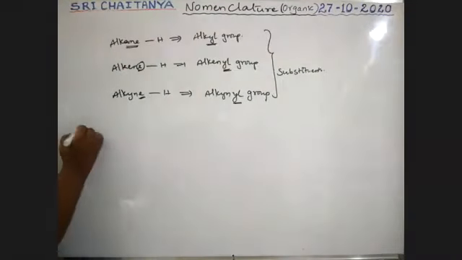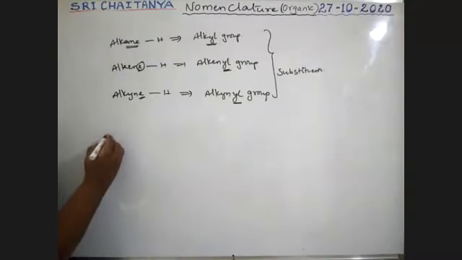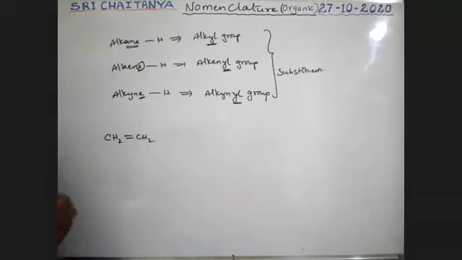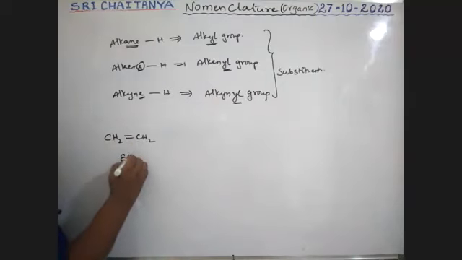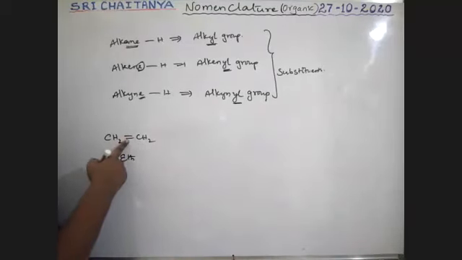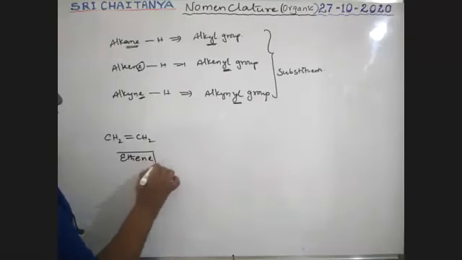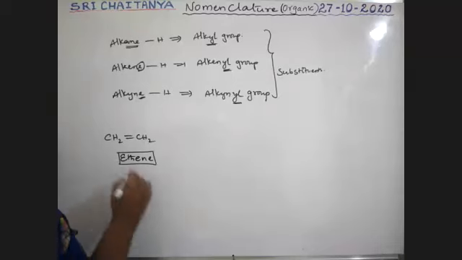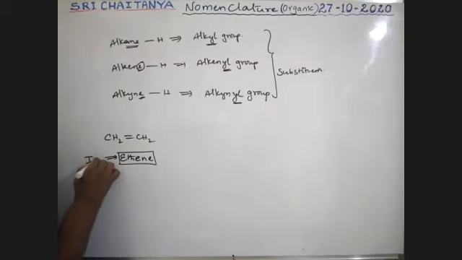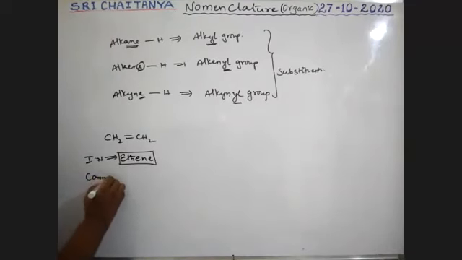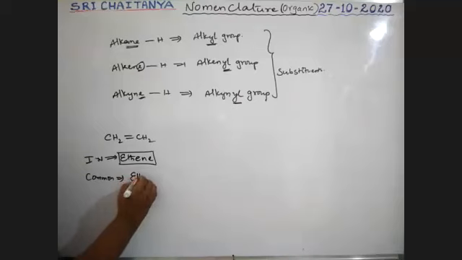See here, I am using alkene. For example, CH2 double bond CH2. What is the name of this compound? I am writing the name. 2 carbons, eth, double bond. If double bond is there, ENE is used. That is why ENE. It is ethene. It is the IUPAC name, boys. The common name is ethylene.